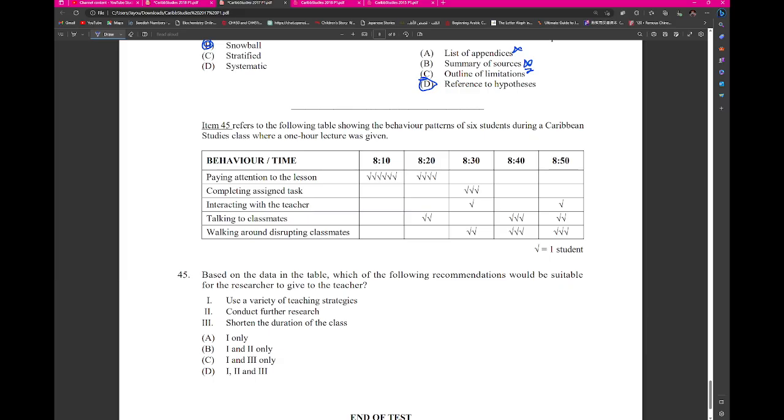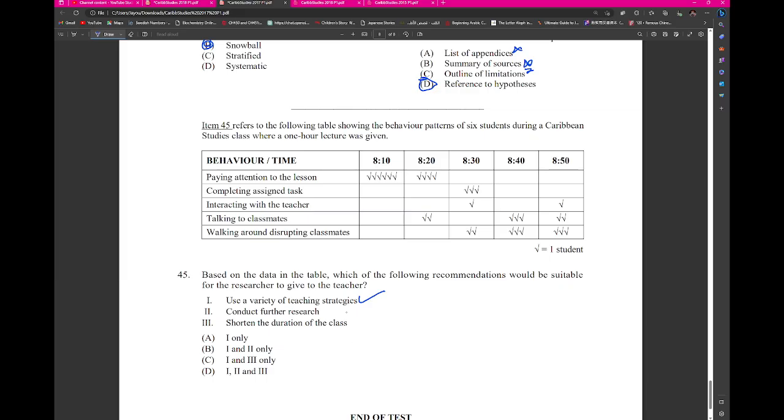Alright, so all of them were paying attention at 8:20. Some of them started to lose interest after a while, right? So in order to gain these persons' interest, I would suggest that you use a variety of teaching strategies, right?